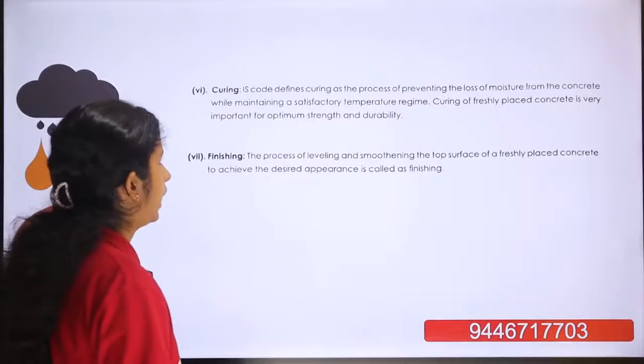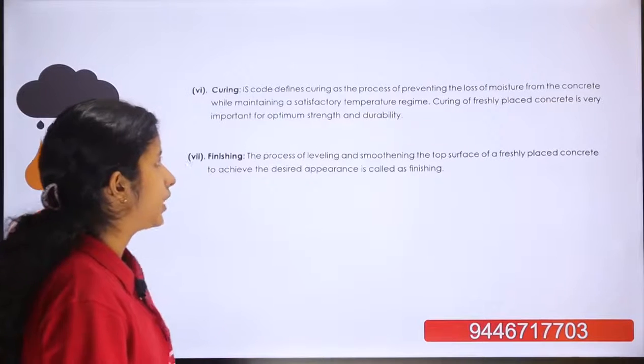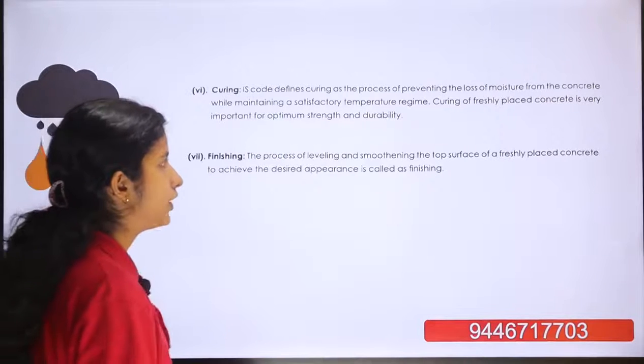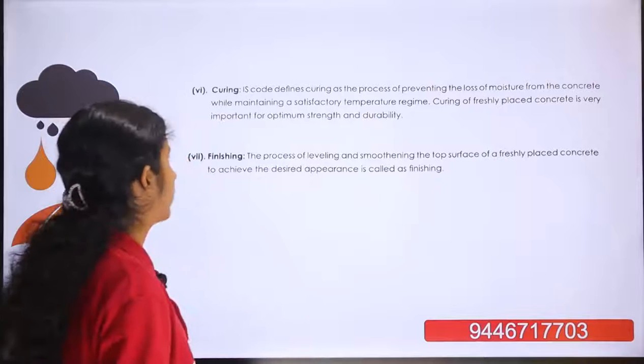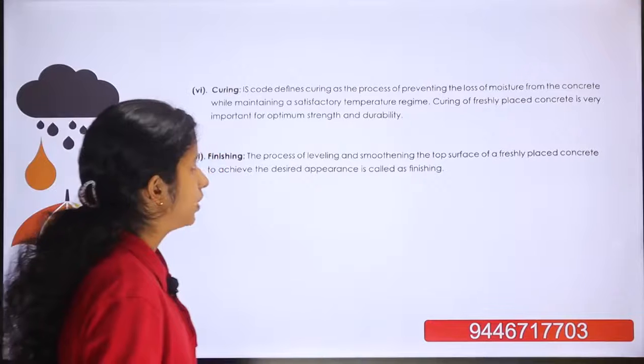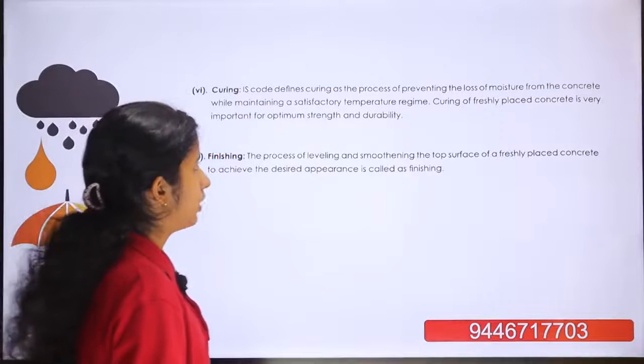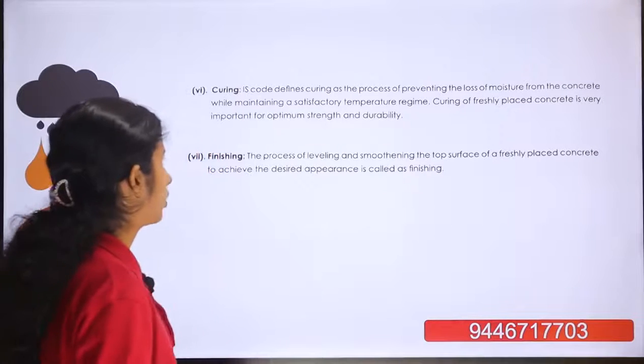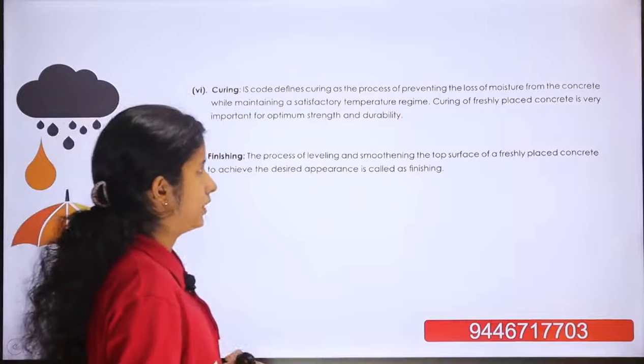Curing: the IS code defines curing as the process of preventing the loss of moisture from the concrete while maintaining a satisfactory temperature regime. Curing of freshly placed concrete is very important for optimum strength and durability.